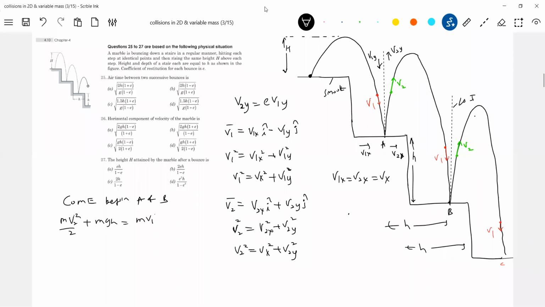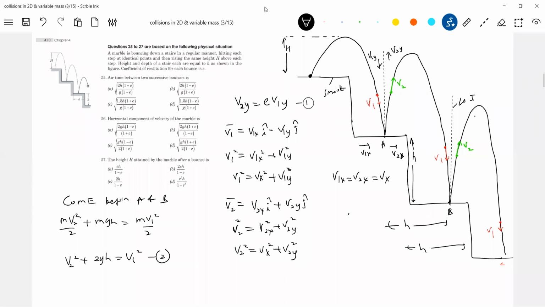Should be equal to m v1 square by 2. So therefore, v2 square plus 2gh equals v1 square. This is equation 1, and call this equation 2. Keep it here. So this is about the basic thing.